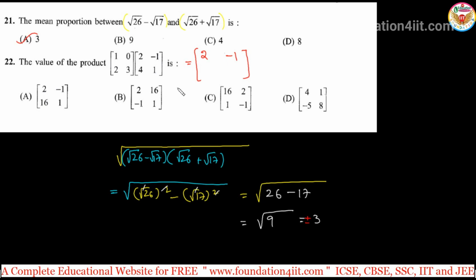With the 2 and minus 1, option A is already matching. Just you can confirm it, even though by doing the rest you get the same answer. Second row, first column: 2 into 4 is 8, plus 3 into 4 is 12, it is 16. Next, second row, second column: 2 into minus 1 is minus 2 plus 3 ones are 3. Yes, 1 it is, right? 2, minus 1, 16, 1.